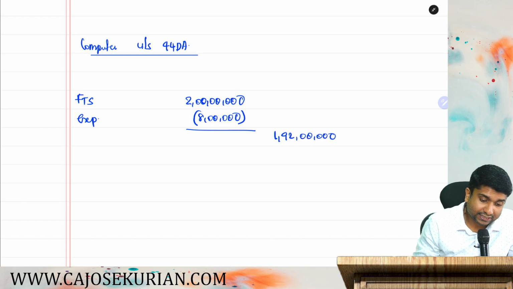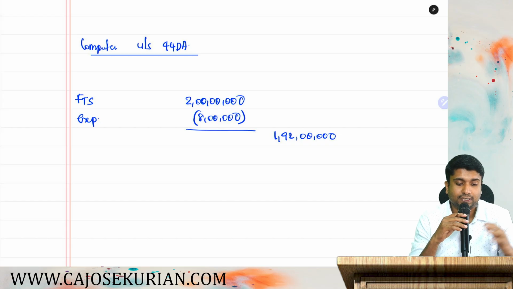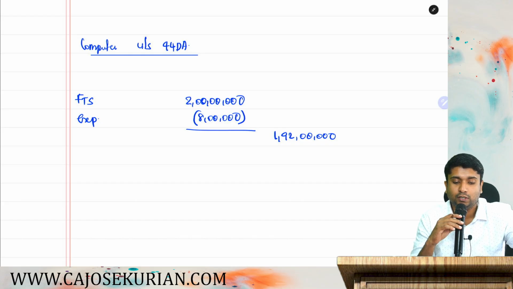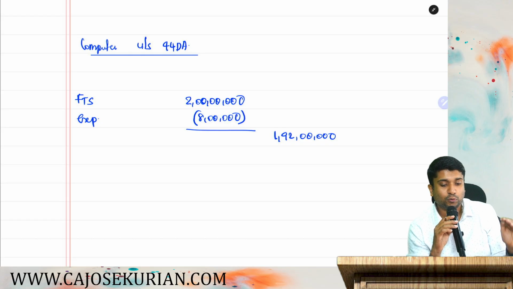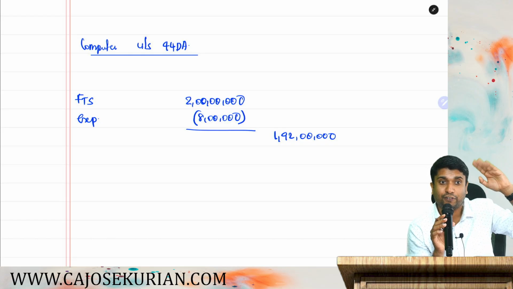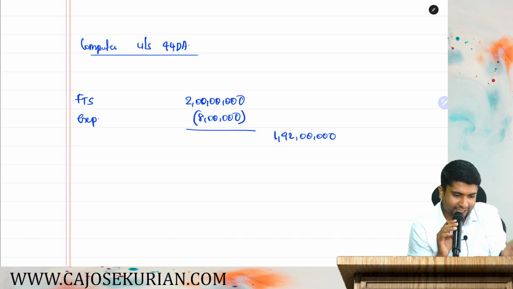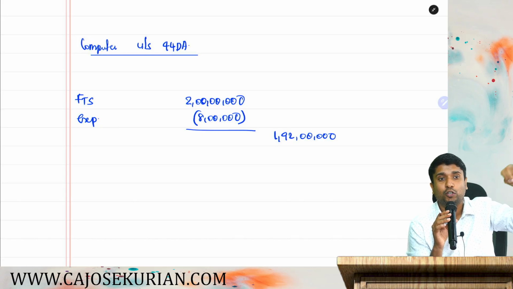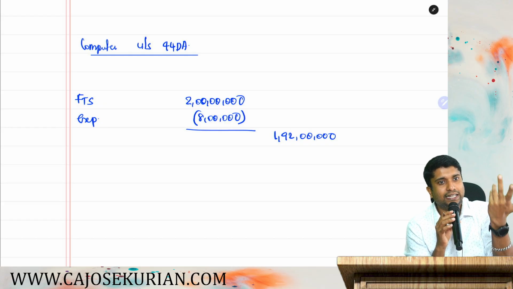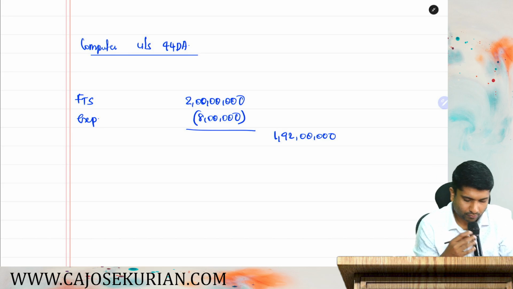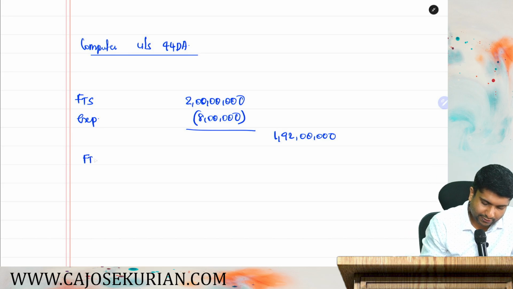Then there are other FTS also. FTS for technical services received from other Indian companies in pursuance of approved agreements entered into between 2005 to 2010. They have signed different agreements from 2005 to 2010 with different Indian companies. Based on those agreements, they received another 4 crore as FTS. That also will be taxable under 44DA. Are you with me? So that FTS is how much? 4 crore.